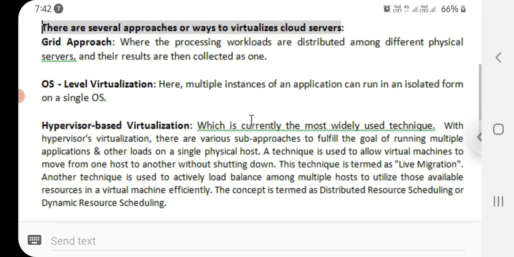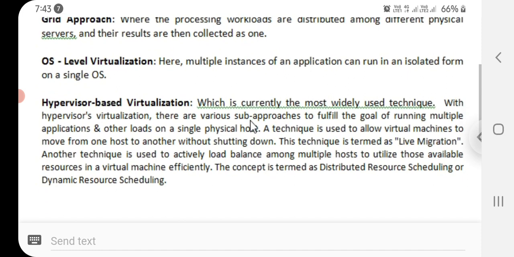With hypervisor virtualization, there are various sub approaches to fulfill the goal of running multiple applications and other loads on a single physical host. One technique allows virtual machines to move from one host to another without shutting down. This technique is termed live migration.